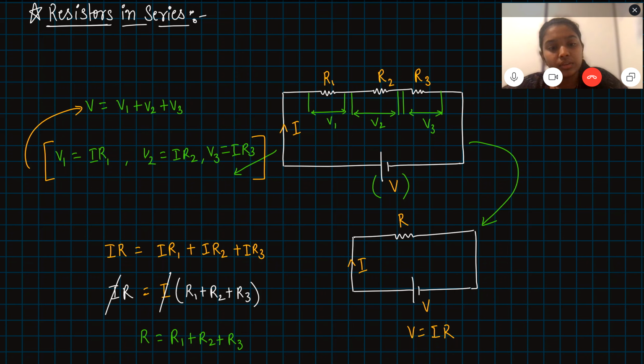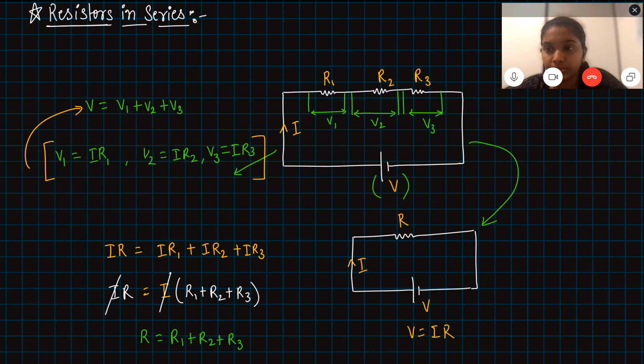The way we wrote V is equal to V1 plus V2 plus V3, we could have directly written it for the resistance. What you're saying is right, we could have directly written it, but the point is that we are finding the proof.